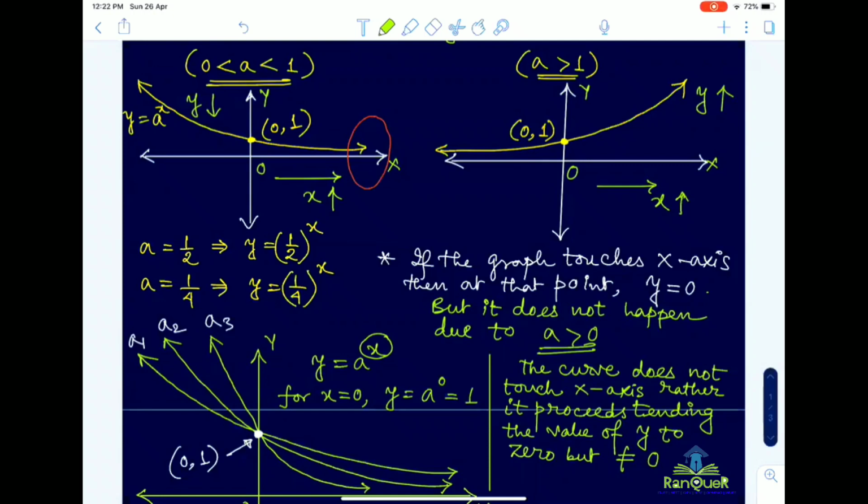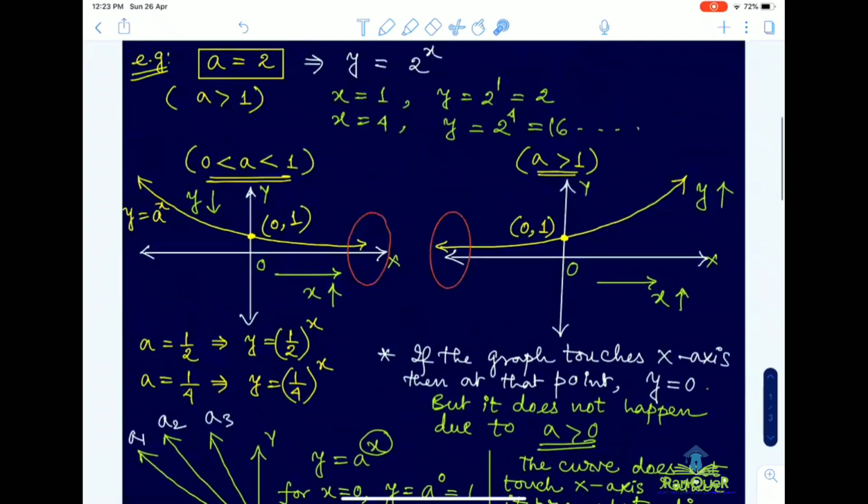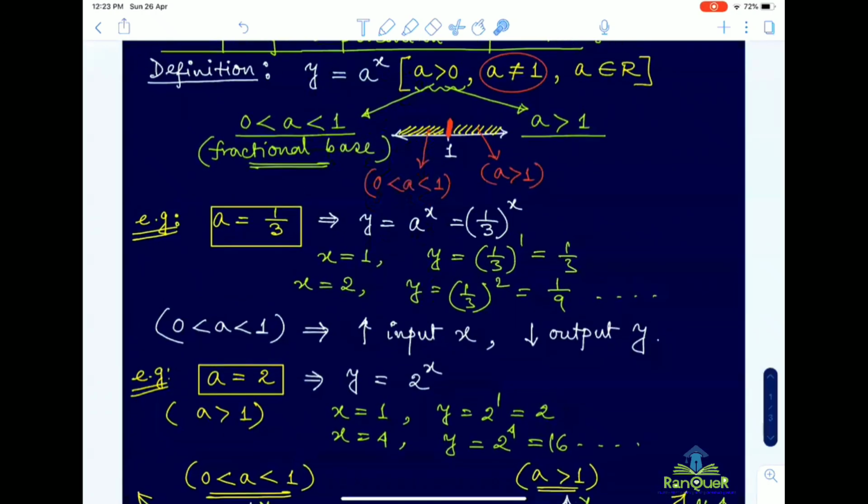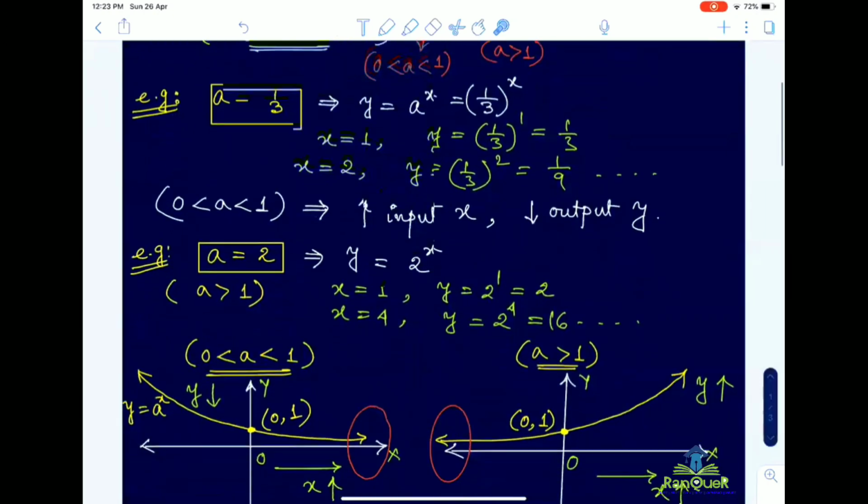Okay, and at the same point here, also the same thing happens. Here also the graph will not touch the x-axis for the same reason, that a is positive. So it will not touch the x-axis. Moreover, due to the positive base, whatever be the exponent, your final output is also positive. In case of y equal to a to the power x, for positive base, whatever exponent you put, your final output y is also positive. Do you agree here?